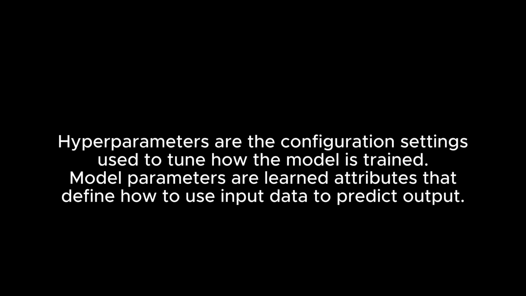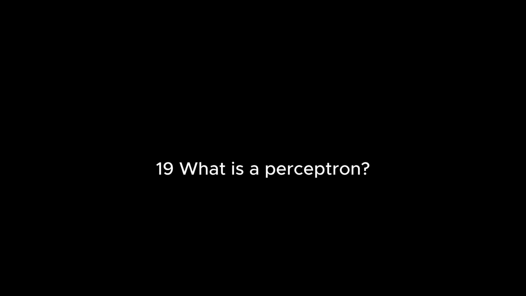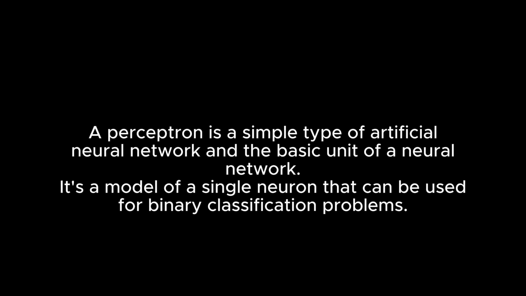18. What are hyperparameters, and how are they different from model parameters? Hyperparameters are the configuration settings used to tune how the model is trained. Model parameters are learned attributes that define how to use input data to predict output. 19. What is a perceptron? A perceptron is a simple type of artificial neural network and the basic unit of a neural network. It's a model of a single neuron that can be used for binary classification problems.